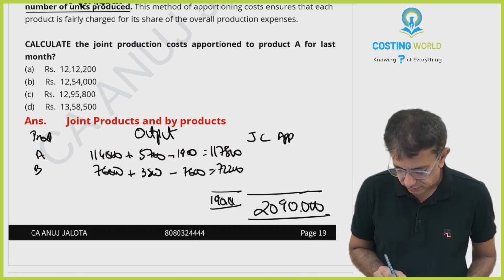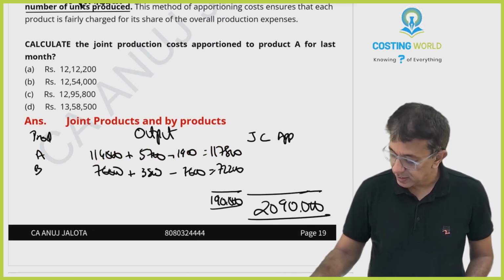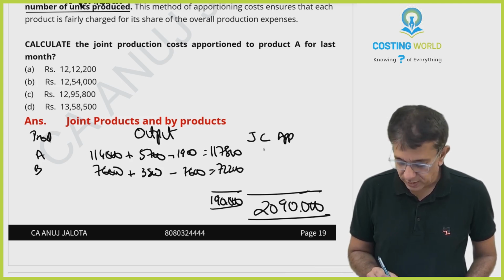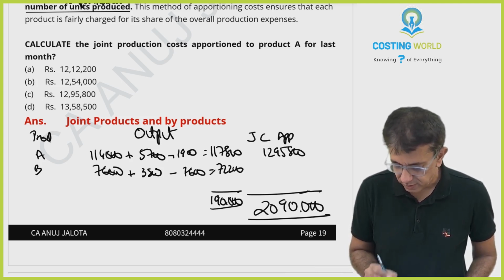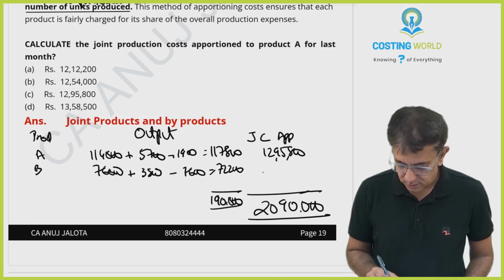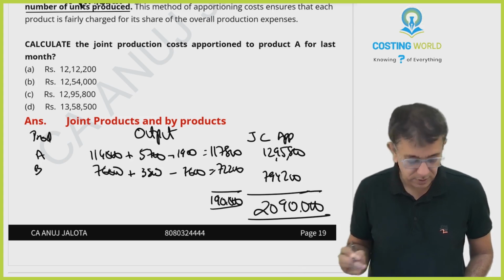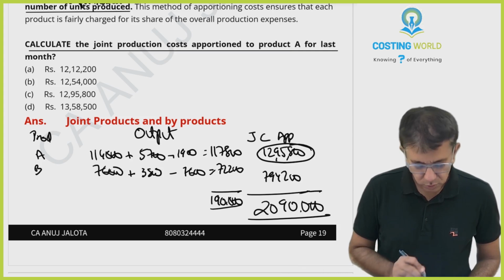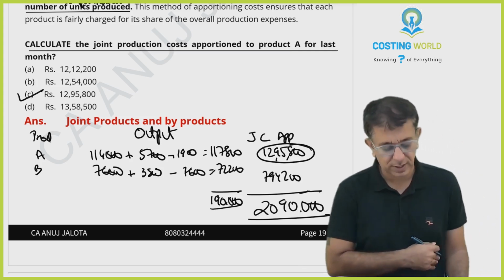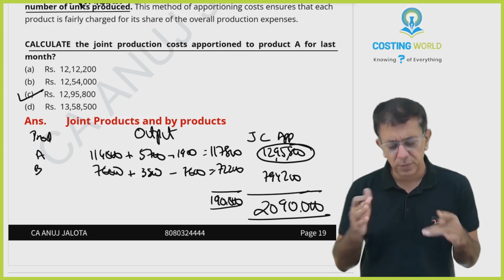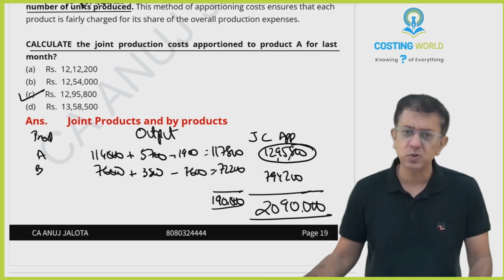Let's add it. 117,800 plus 72,200 is 1,90,000. So 20,90,000 divided by 1,90,000 into 117,800. So it should be 12,95,800. Calculate the joint production cost to be apportioned to A. So therefore to A, this is the cost, and this should be the correct answer. Okay. Easy one. They should have asked some other method. Yeah, this is too simple. The output method is too simple as such. Okay. Chali, this question is done.